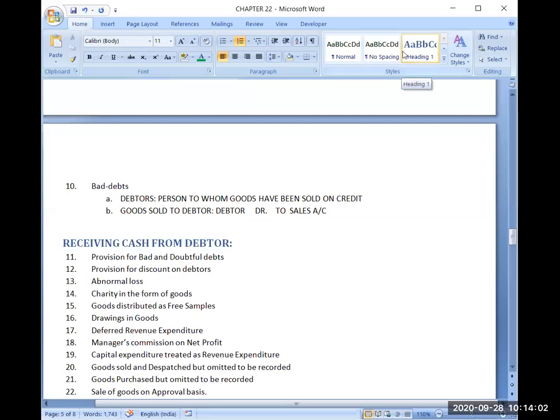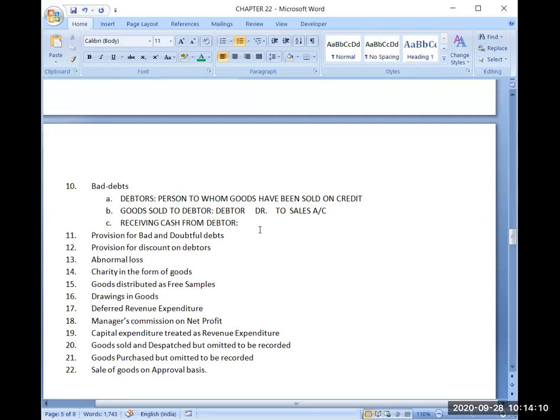The journal entry for receiving cash from debtor will be cash account debit to debtor account. So this will be the journal entry.